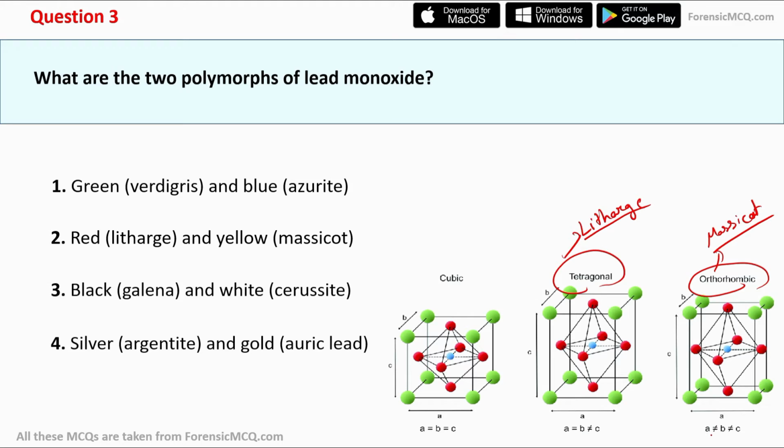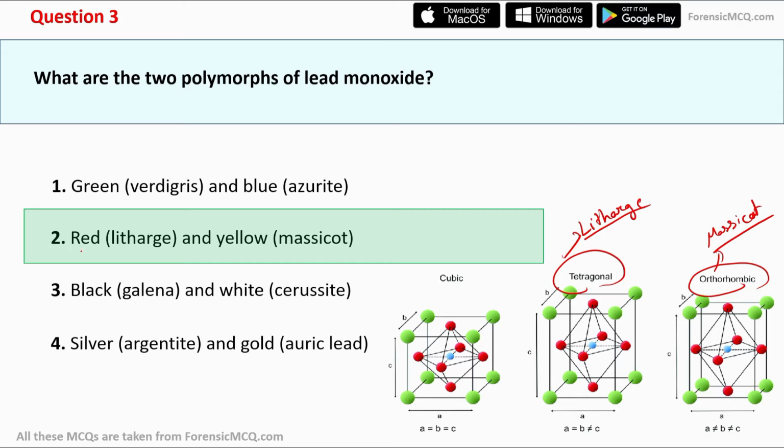So the dimensions of A not equals to B and B not equals to C. So the length, breadth, and height all have different dimensions in orthorhombic structure. So this is the main difference in terms of crystal structure, and this is also the reason why litharge is in the form of red color and the massicot is in the form of yellow color. So the correct answer for this question is option second, litharge and yellow massicot.